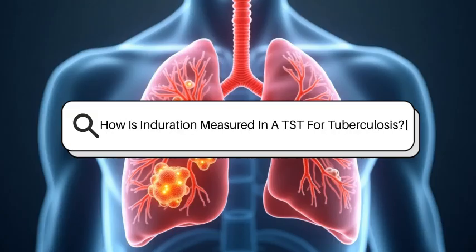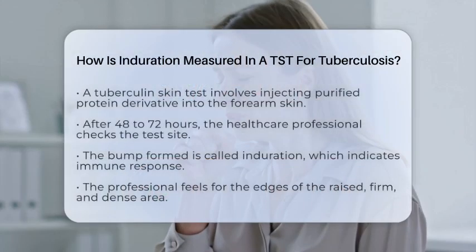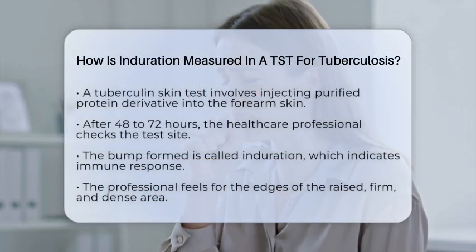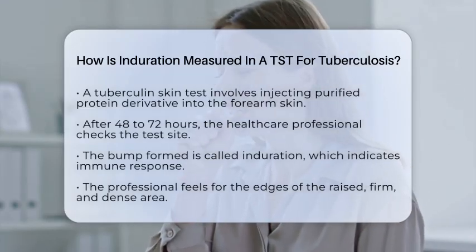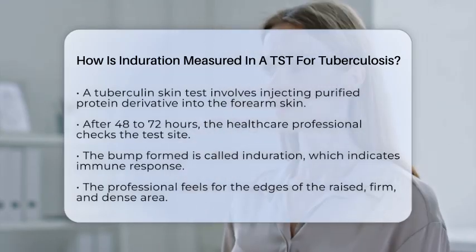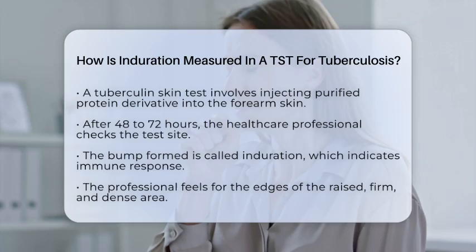How is induration measured in a TST for tuberculosis? Imagine a tiny bump on your arm after a tuberculosis test. That bump is called induration, and measuring it correctly is key to understanding your test results.